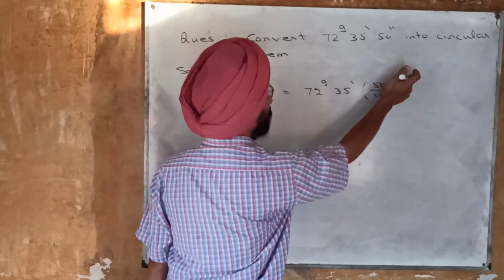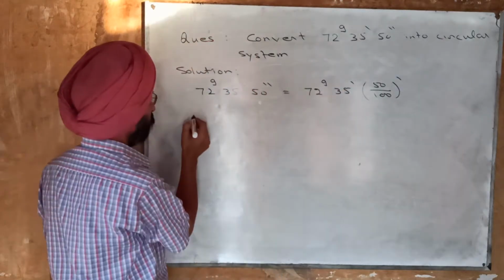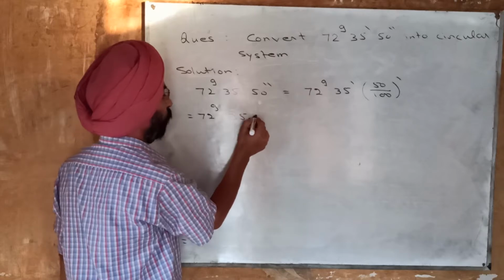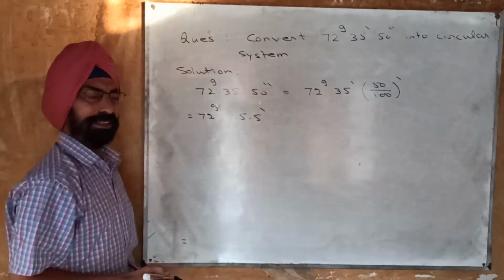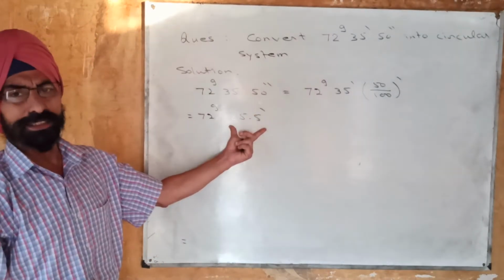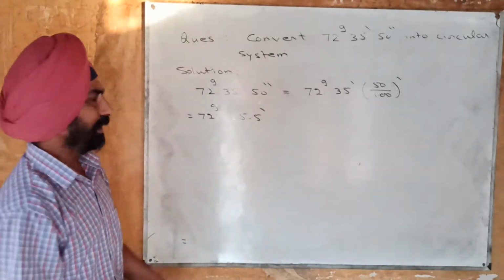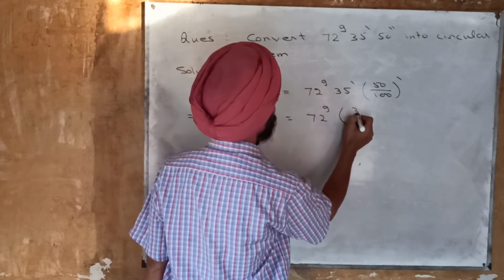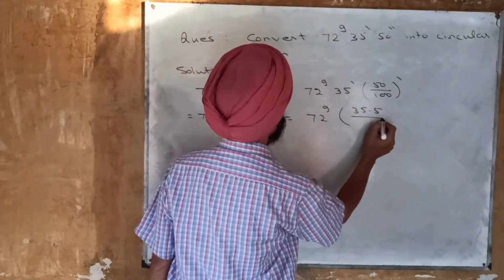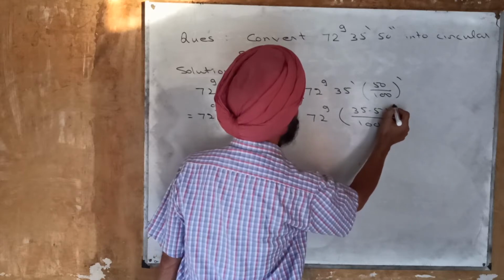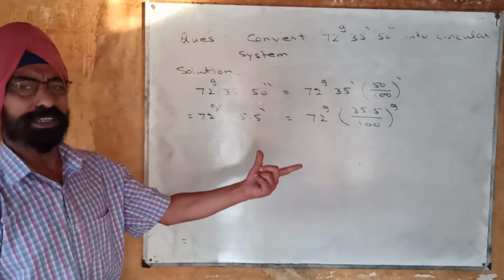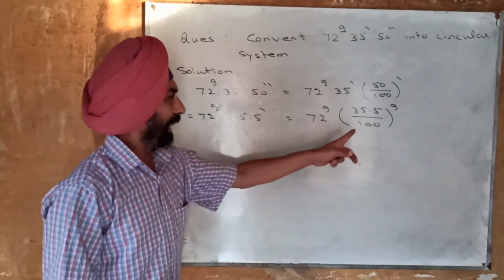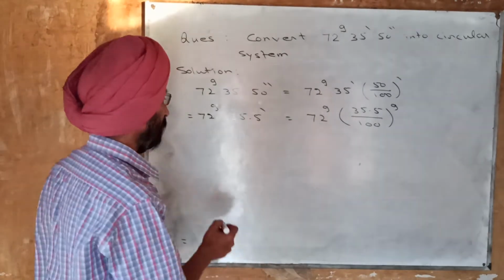So 0.5 minutes here, and these are 35 minutes, so you will get 72 grades, 35.5 minutes.